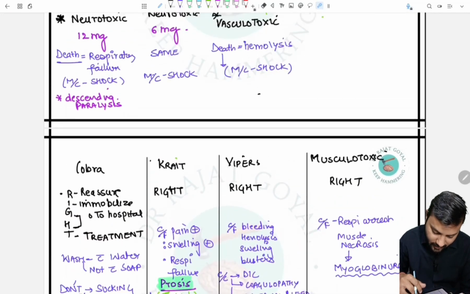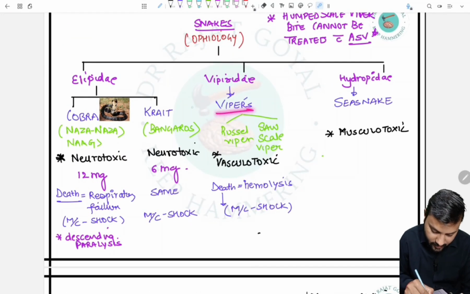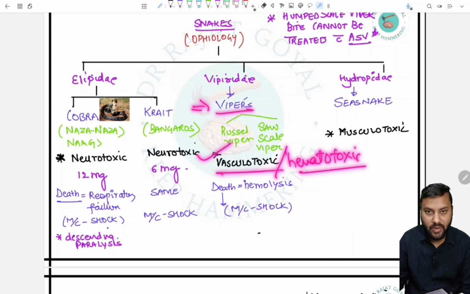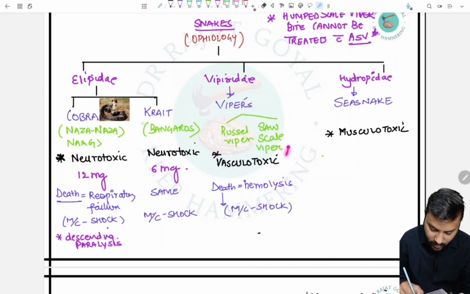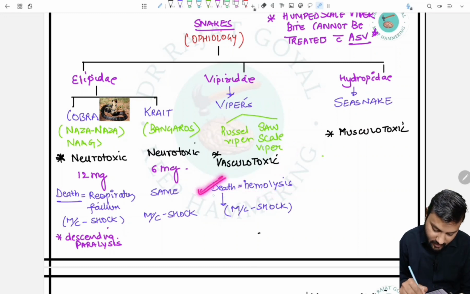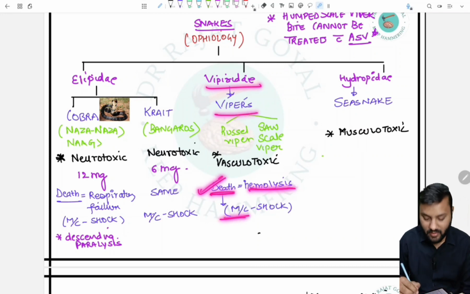Now we will talk about the vipers. Vipers are vasculotoxic or hematotoxic. It means that they will damage the blood cells or the blood, and it will lead to hemolysis. So the most common cause of death in the viper bite is hemolysis, but the most common cause is again shock.